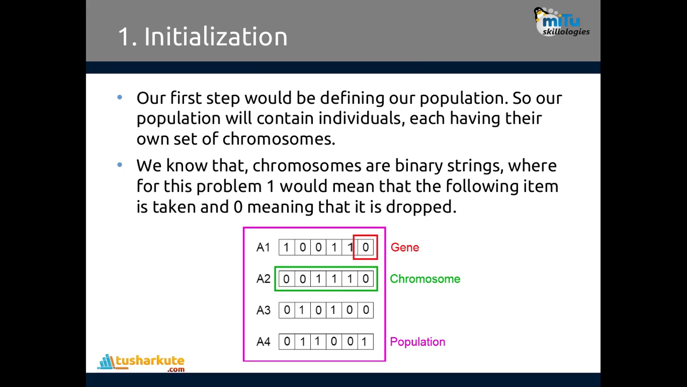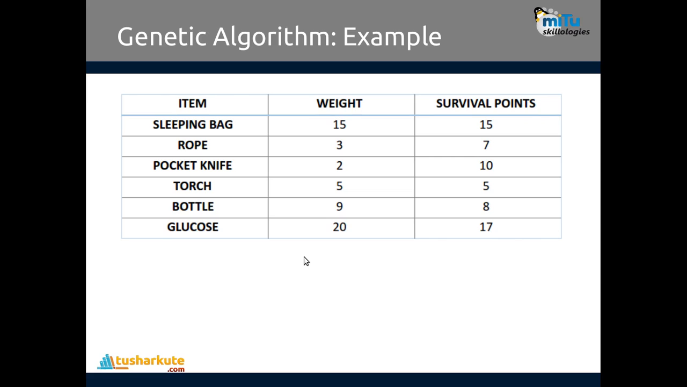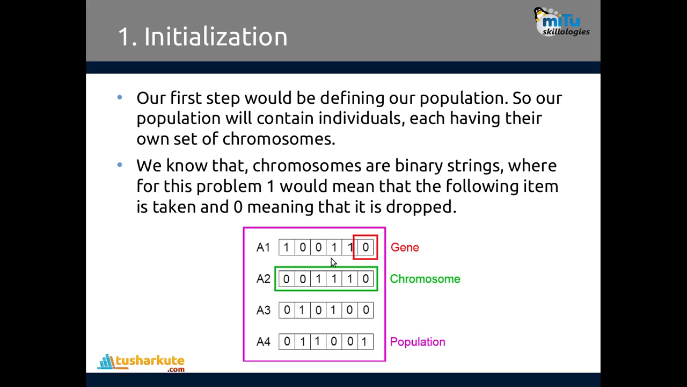Our first step is defining our population. Our population will contain individuals, each having their own set of chromosomes. We know that chromosomes are binary strings, where for problem 1, a 1 means the item is taken and 0 means it is dropped. These are the genes. In total, there are 1 2 3 4 5 6 items, so all these 6 items are mentioned over here.